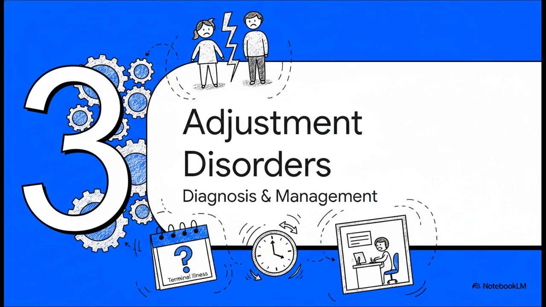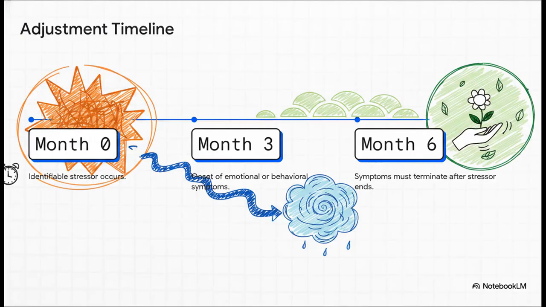Moving right along to Section 3. Let's see how this builds into adjustment disorders. Now, the timeline here is a completely different ballgame compared to what we've seen so far. Unlike ASD and PTSD, which stem from severe, life-threatening trauma, adjustment disorders arise from adapting to new, stressful life circumstances. Think a difficult divorce or a sudden job loss.